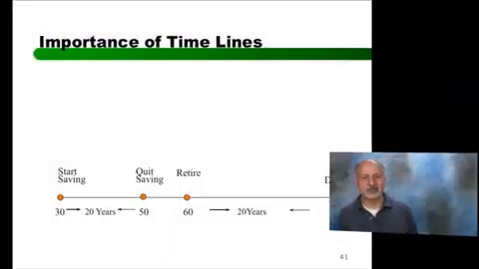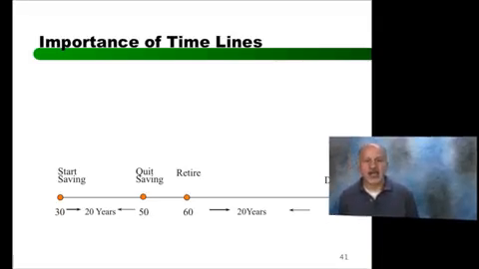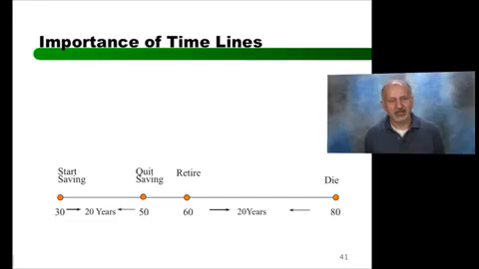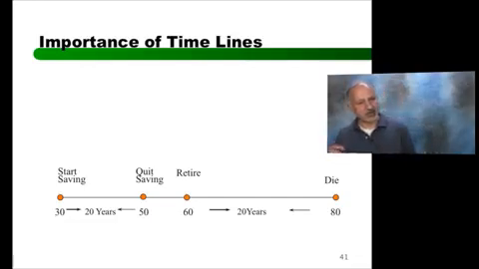And for convenience, to be consistent with the formula, we are going to assume that the saving starts at the end of the year. So I'm standing at 30, I'll start saving at 31. And I'll quit saving at 50. And whenever I say 31 or 50, it by definition means the end of the year, right? That's the way we talk. I'm going to retire at 60.